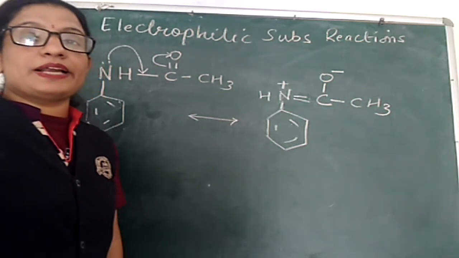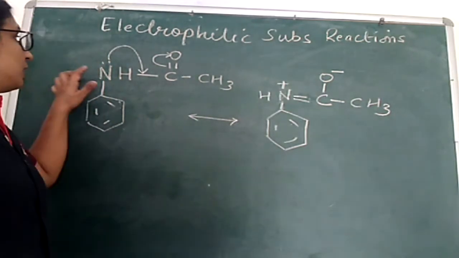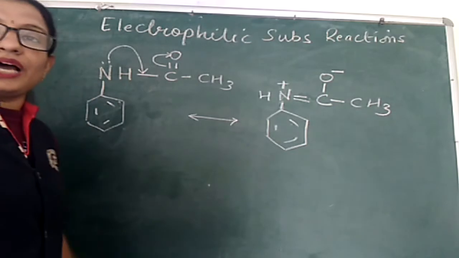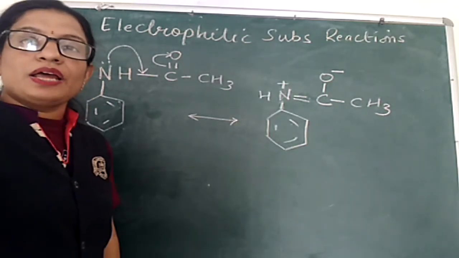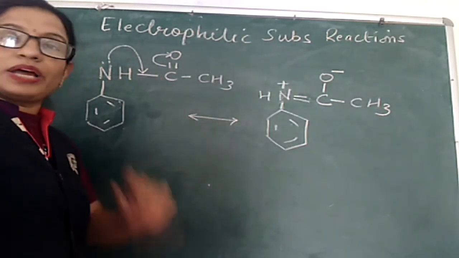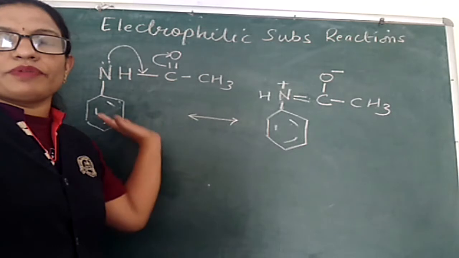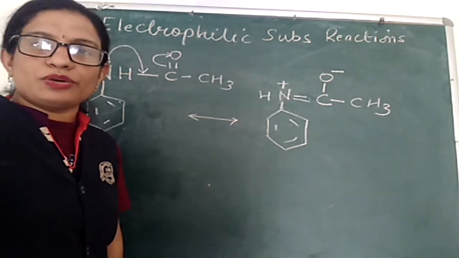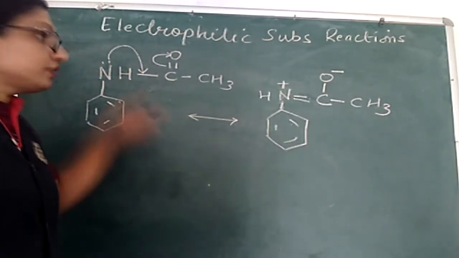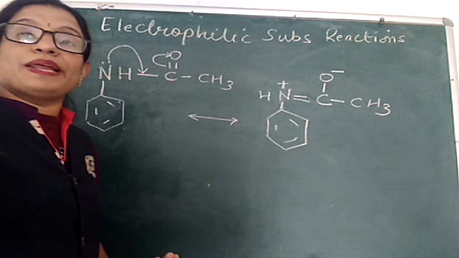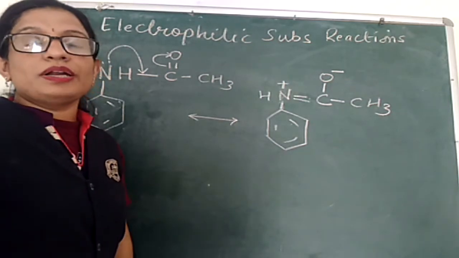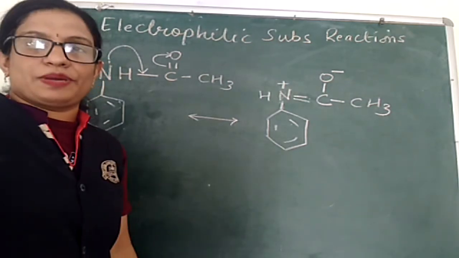In acetanilide, we can see that the lone pair of nitrogen is now involved in conjugation with the carbonyl group, that is, in resonance with the carbonyl group. Therefore, this lone pair of nitrogen will be less available for resonance with the benzene ring.